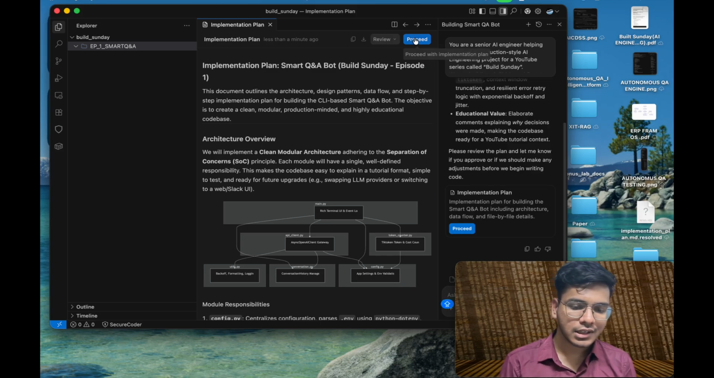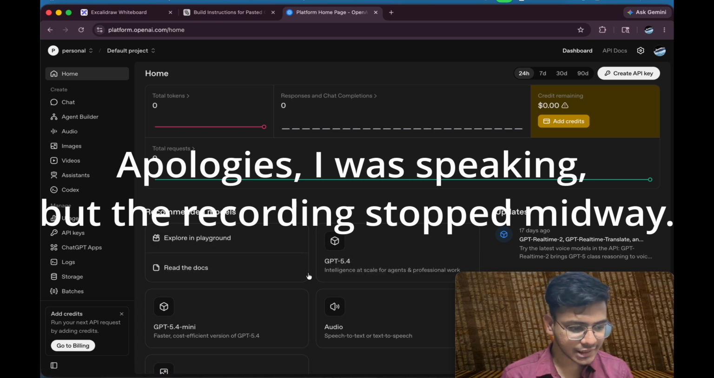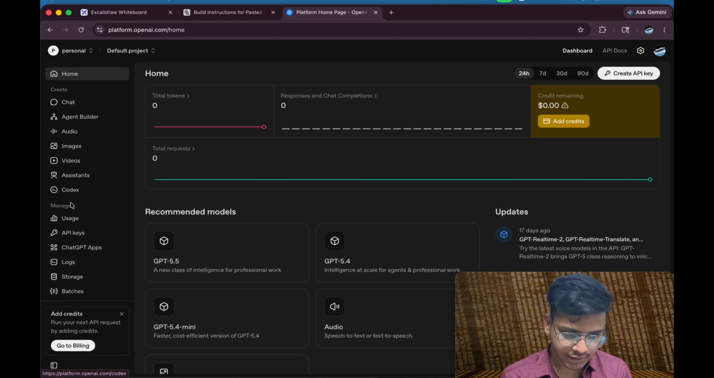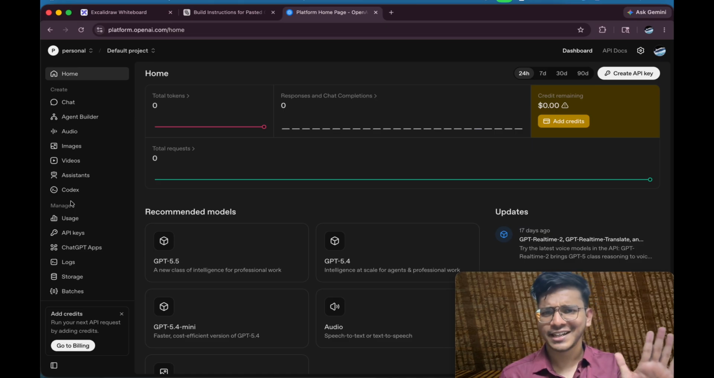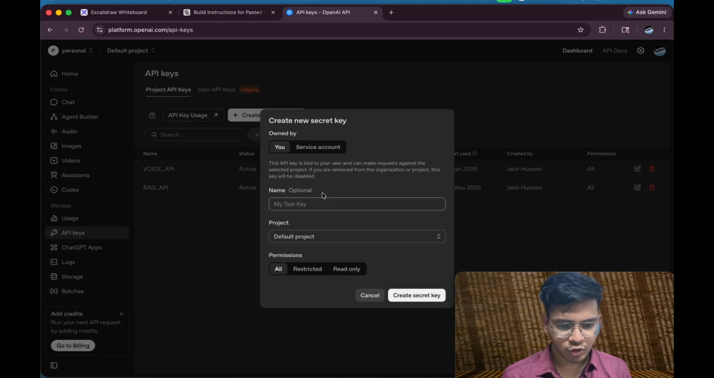So this is the interface of the OpenAI API. You don't have to look at all of this. We will be experimenting with all these things here, like chat, agent builder, audio, images, in future episodes, don't need to worry at all. But here we'll have API keys. This is the section we have to use. You can see I have two different things, like a vision API, RAG API and all. For now I'll create a new API.